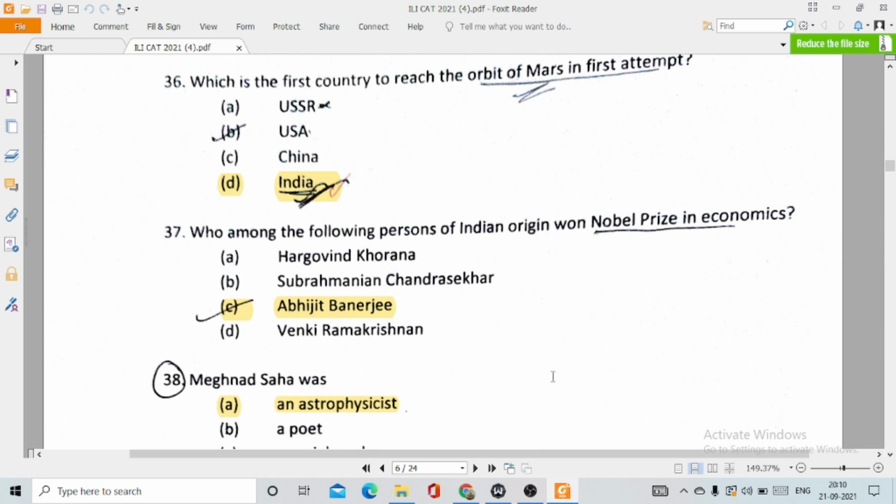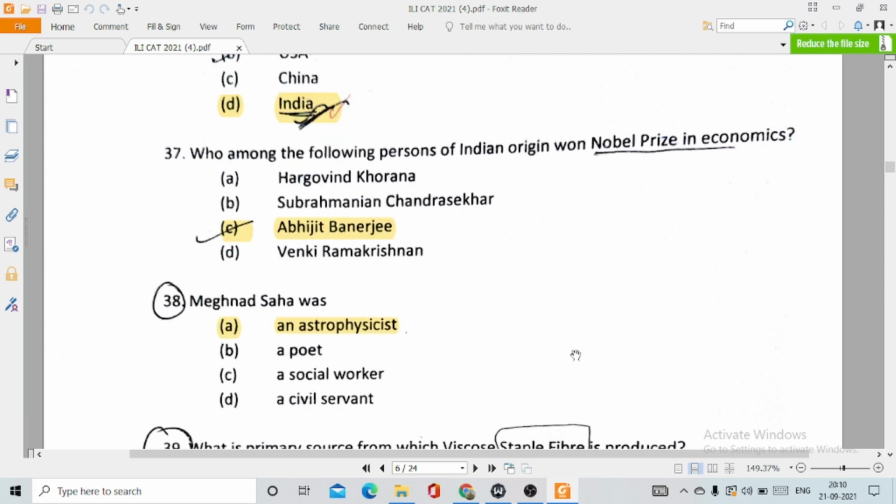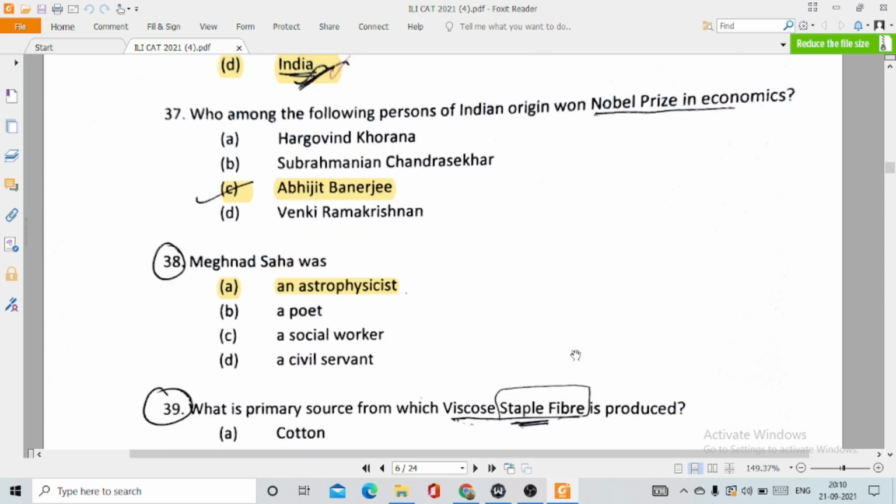37. Who among the following persons of Indian origin won Nobel Prize in Economics? This is option number C, Abhijit Banerjee. Har Gobind Khorana was awarded in the field of medicine. Subramanian Chandrasekhar was an astrophysicist, and Venki Ramakrishnan was also an astrophysicist. 38. Meghnad Saha was an astrophysicist.